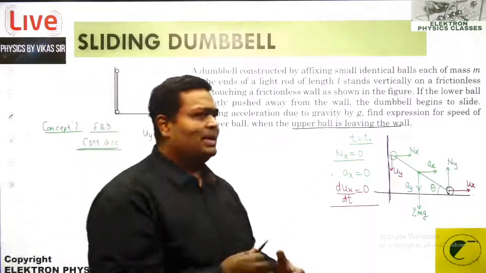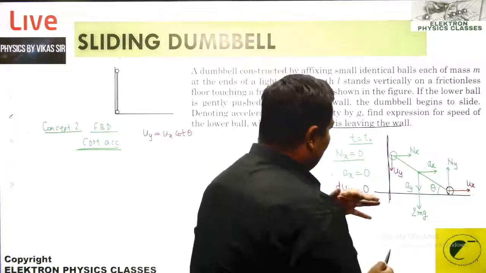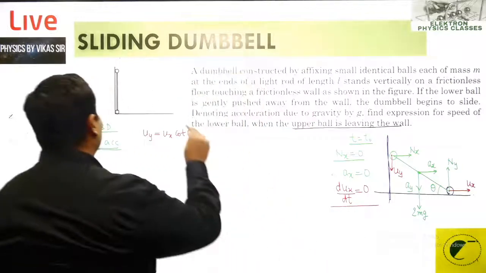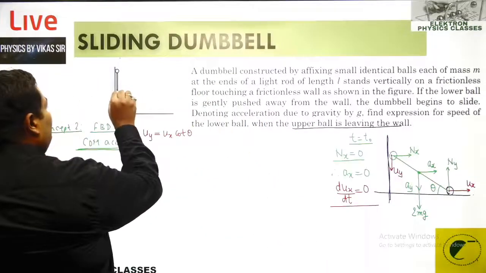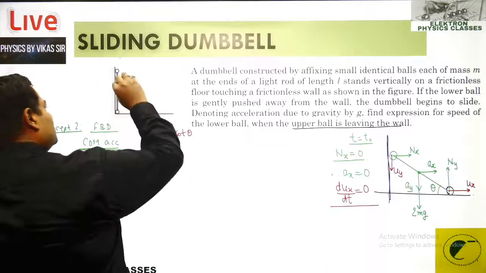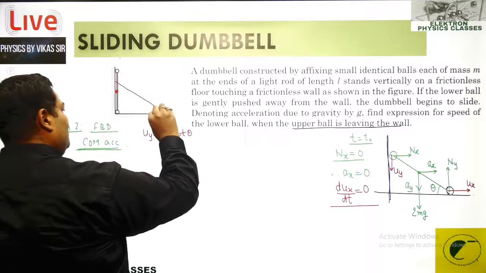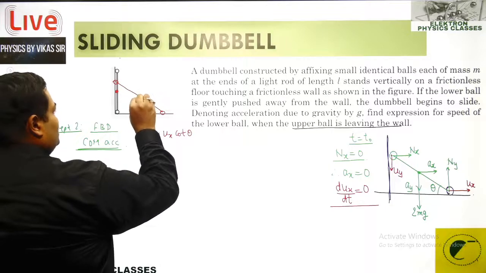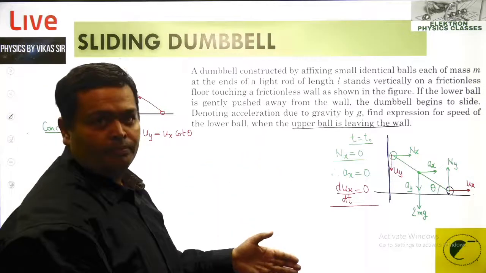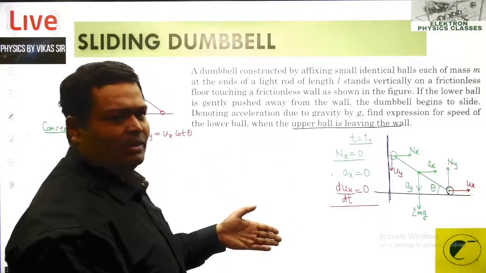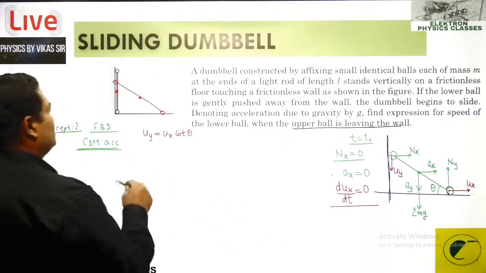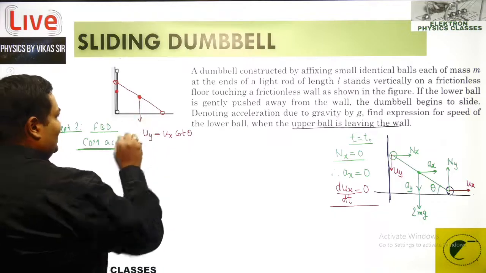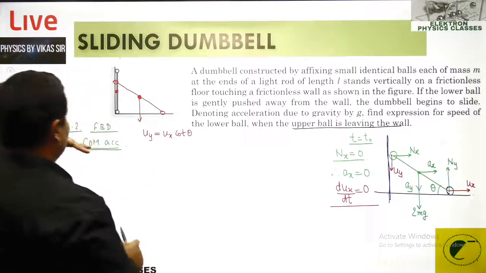Understanding this particular idea may be like this, that what was happening, the center of gravity was coming down. Previously the center of gravity was here. And now as this rod is moving down, the center of gravity is going to pull down, because there is a gravity force acting on it. Right? So what is happening? Over here the gravity was acting on this vertically. So the center of gravity was falling.